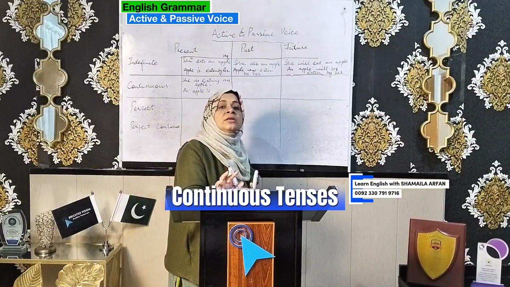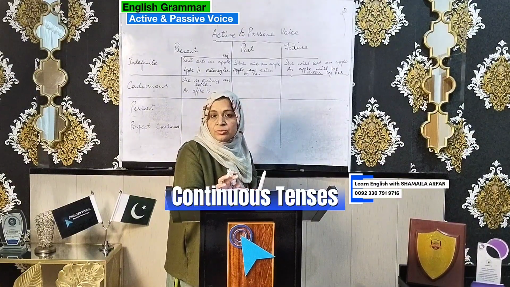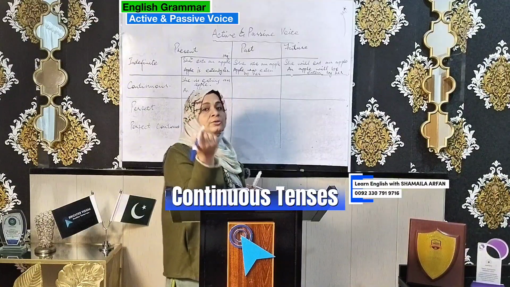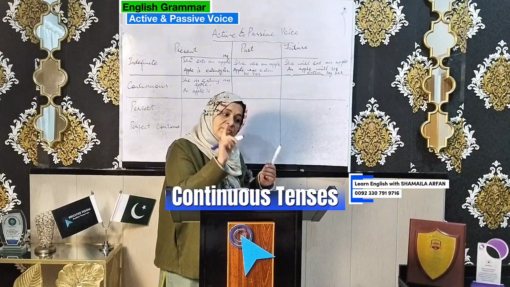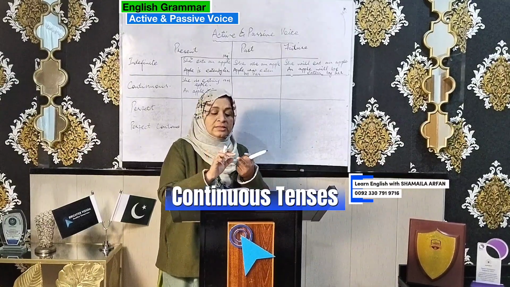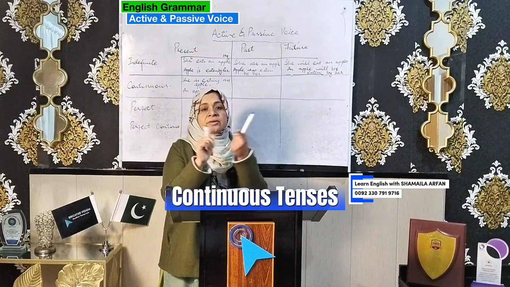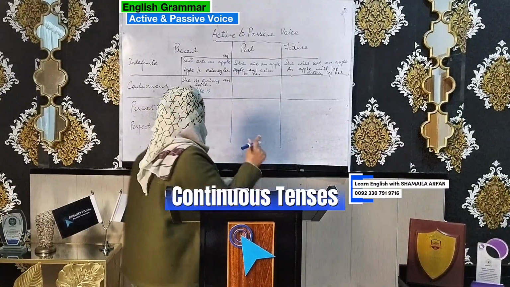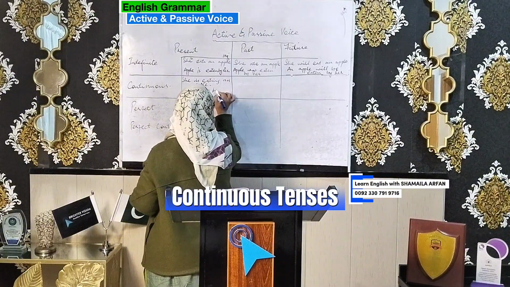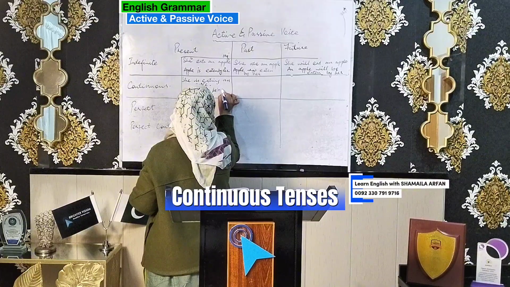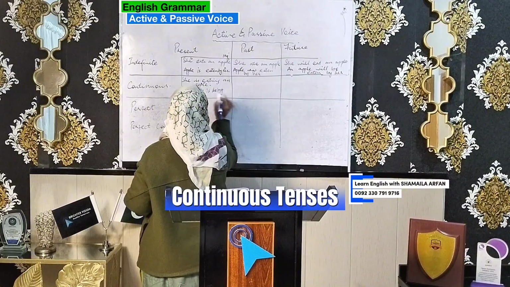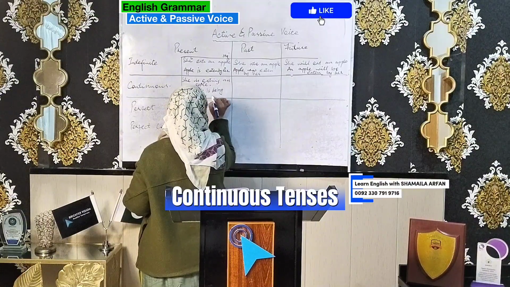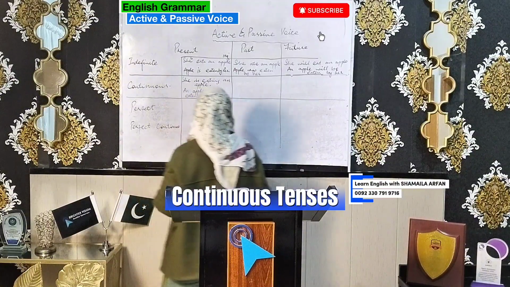Now I told you, because it was using the third form, if you remember when we did present perfect continuous form, I told you what we will be adding. Be we will take as an additional helping verb and ing we will add to it, because ing never attaches with any other form of verb except the first form. So we will take be and ing we will add here, and the main verb will be in third form. An apple is being eaten by her. Hopefully it makes you clear.